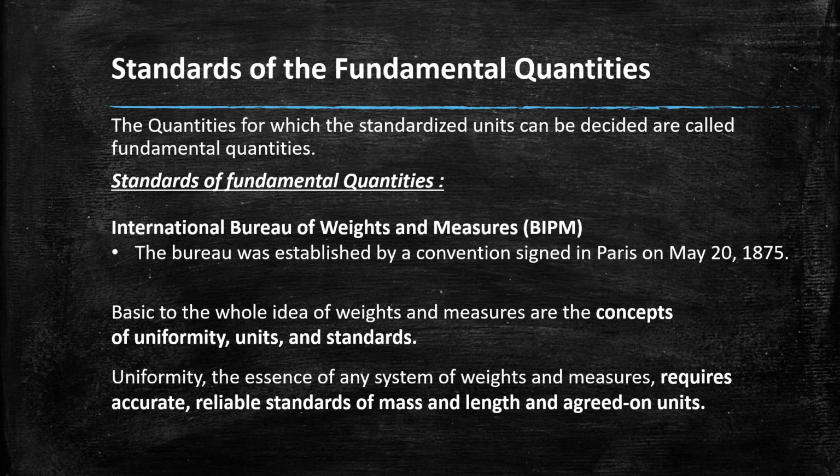Basic to the whole idea of weights and measures are the concepts of uniformity, units and standards. Uniformity, the essence of any system of weights and measures, requires accurate and reliable standards of weight, mass and length and agreed-on units.